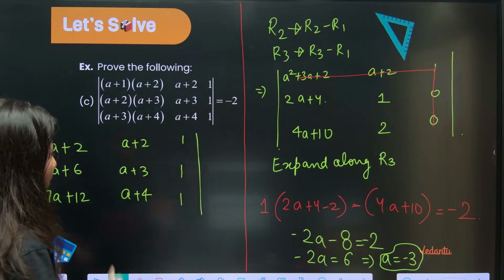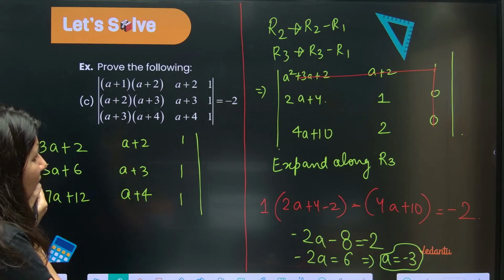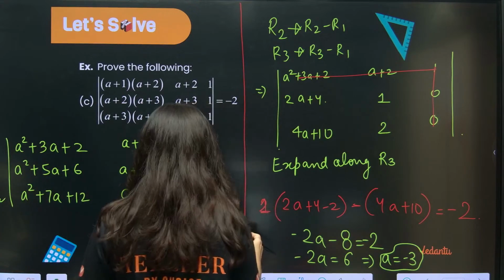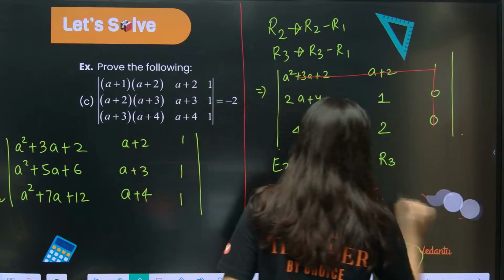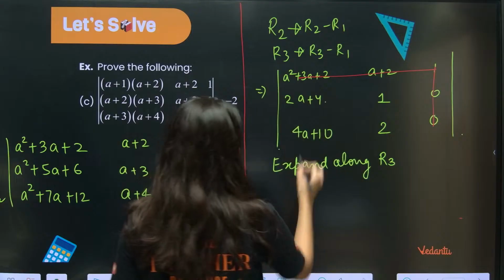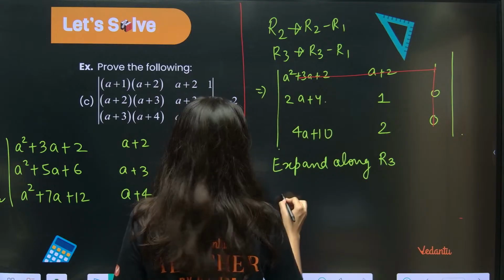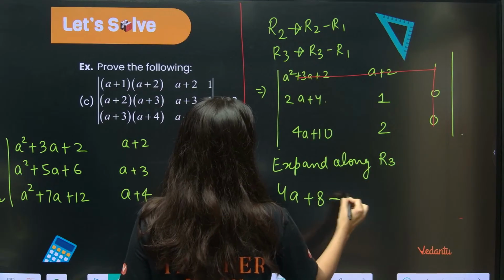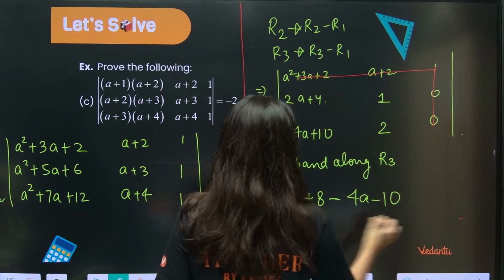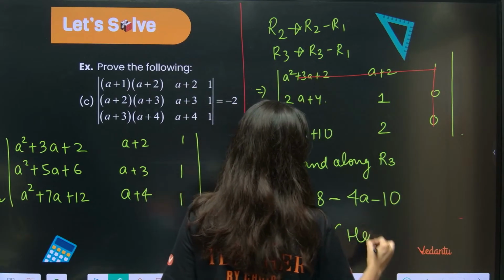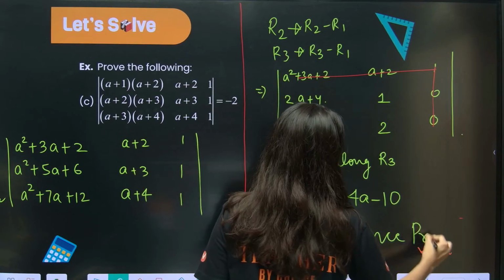Oops. No, I have done something wrong. See, this is 2, no? This is 2. Oops. I need to prove it. First of all, this is not find the value of a. This is prove it. So, can you see this is 4a? Can you see 4a plus 8 minus 4a minus 10? So 4a cancel, minus 2. Hence, proved. I don't know what I was thinking.